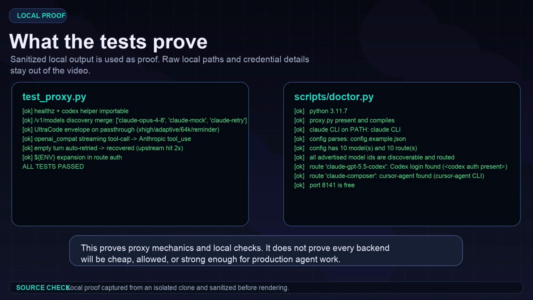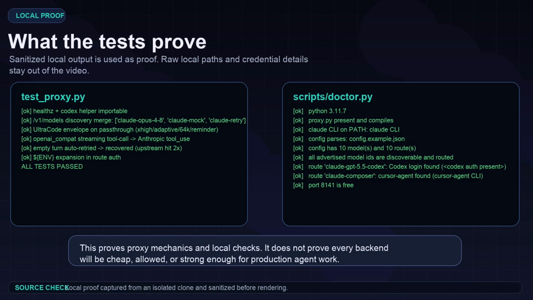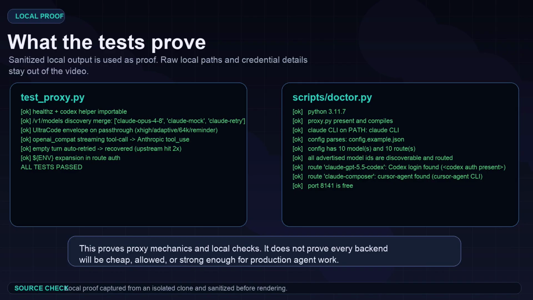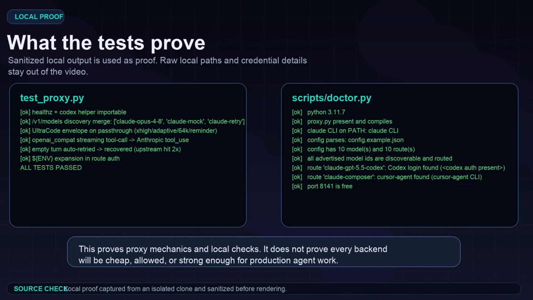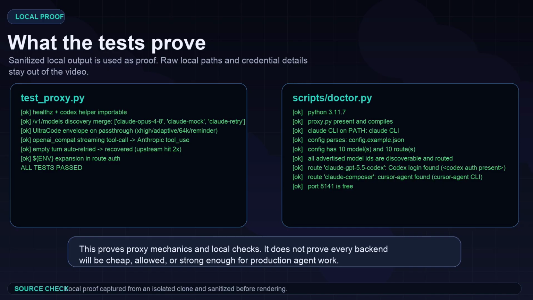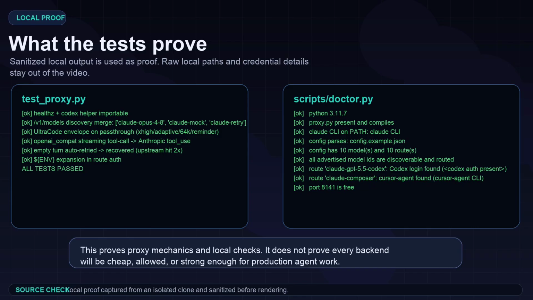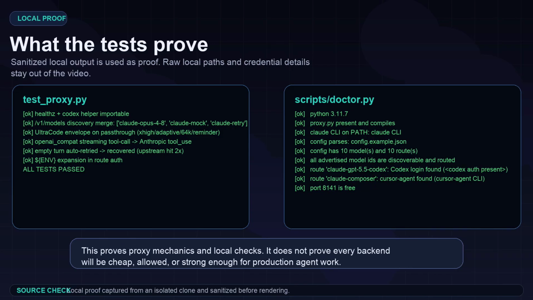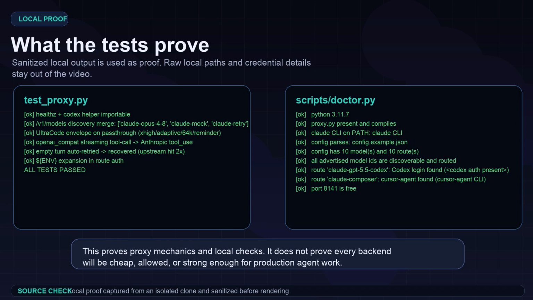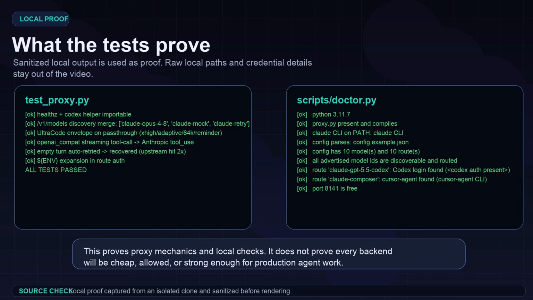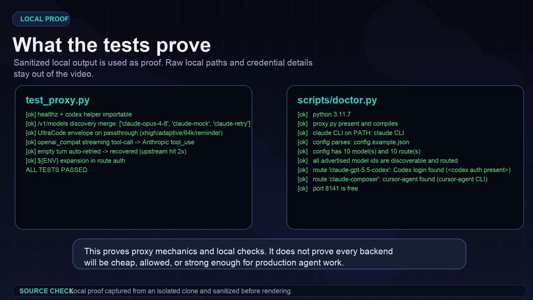I also ran the repo's local proof path in an isolated clone. The offline proxy test passed. It verified health checks, model discovery, the UltraCode envelope, OpenAI-compatible streaming tool call translation, empty turn retry behavior, and environment variable expansion. The doctor also completed with 0 failures in this environment.